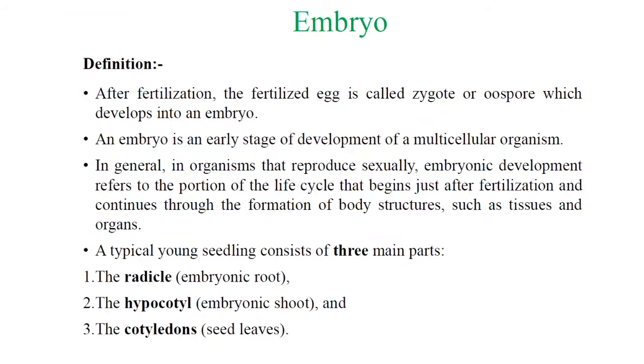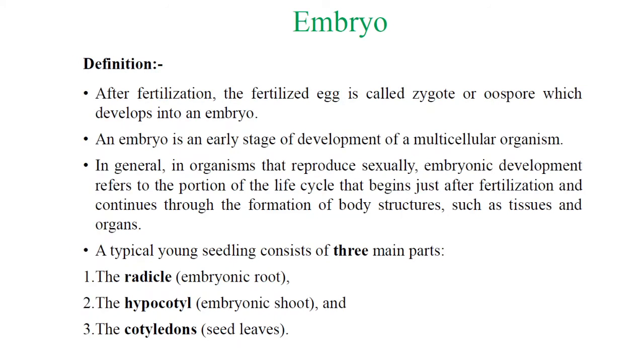Before that, we will consider what is meant by embryo and how it is formed. You all know that pollination, fertilization, and development of the male and female gametophyte take place. After pollination and fertilization, a fertilized egg is formed, called a zygote or generally oospore, which develops into an embryo.